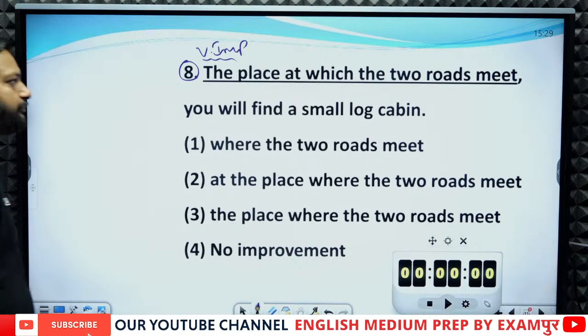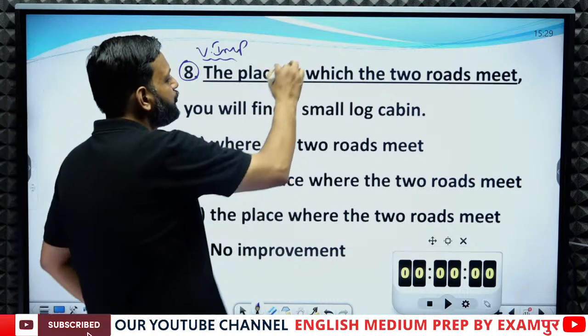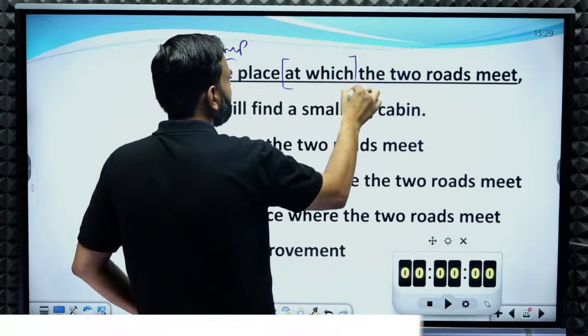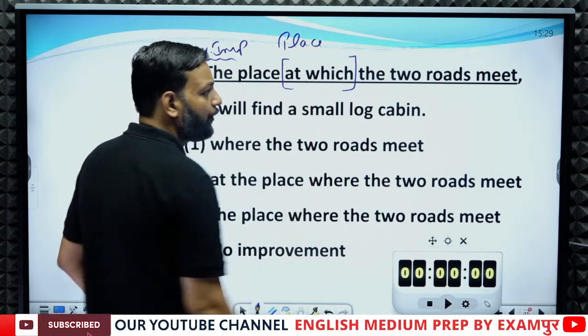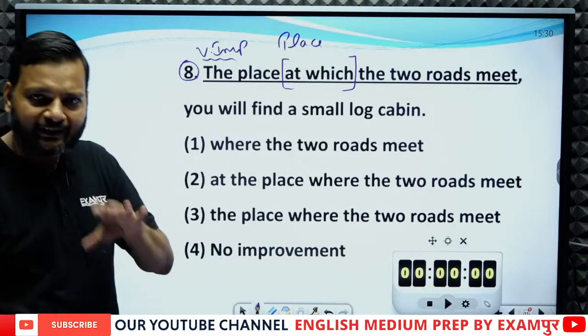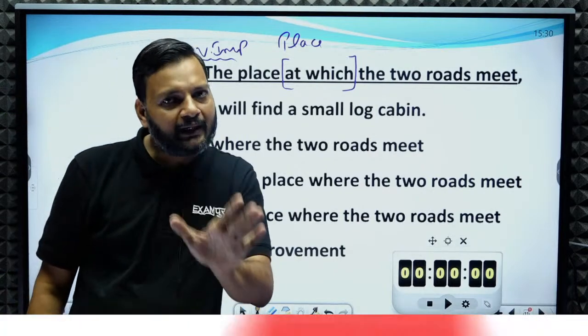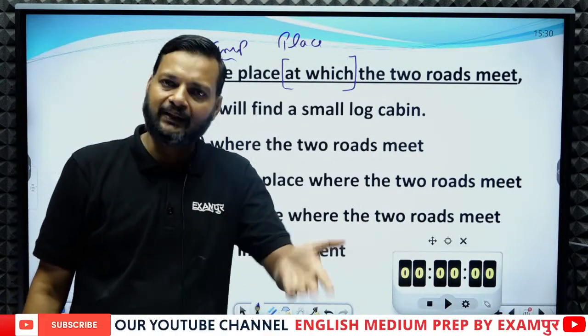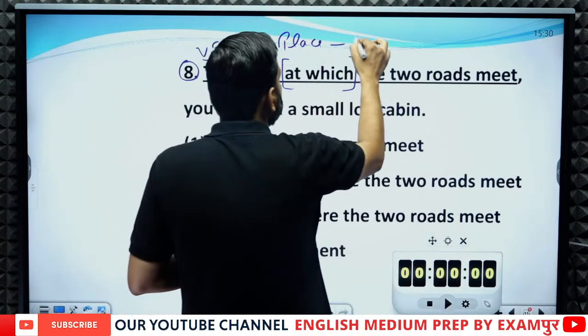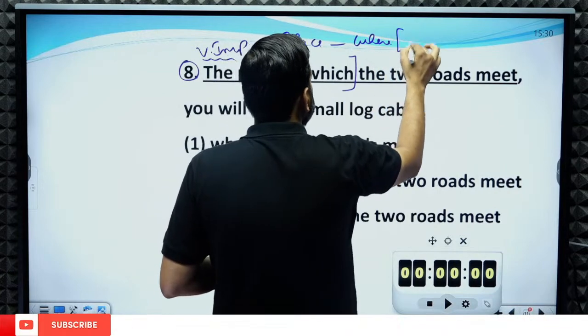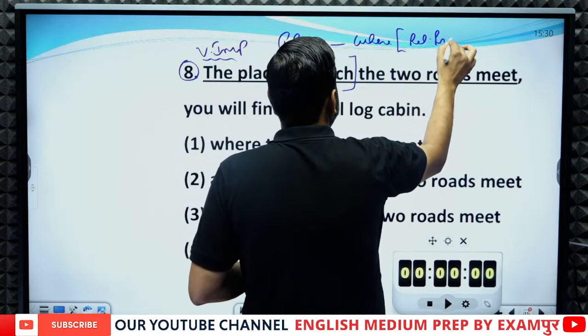See, we have used "at which." Remember one thing, with place, whether it is the word "place" or it is a place itself, we always use "where" as a relative pronoun.